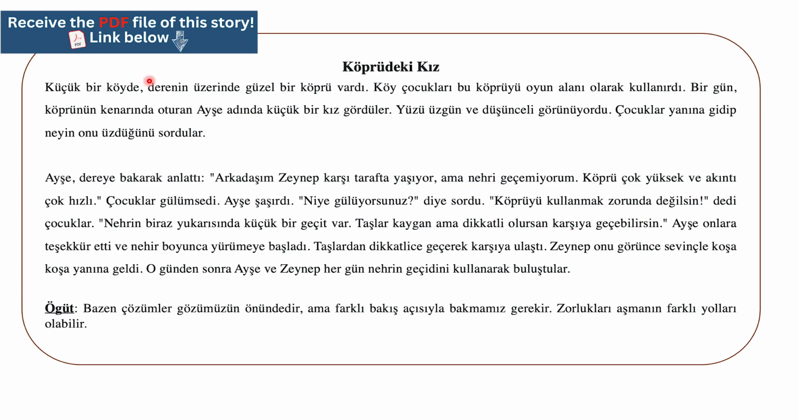Küçük bir köyde, derenin üzerinde güzel bir köprü vardı. Meaning of the sentence: in a small village, there was a beautiful bridge over a stream. Küçük means small. Bir köy, a village. There we said in or on or at. What do we say? In. In a small village. Derenin üzerinde. Üzerinde means above. Over, if you want to translate it, over what? Dere, which is a stream. Güzel, beautiful. Bir köprü, a bridge, vardı, there was. So, in a small village, there was a beautiful bridge over a stream.